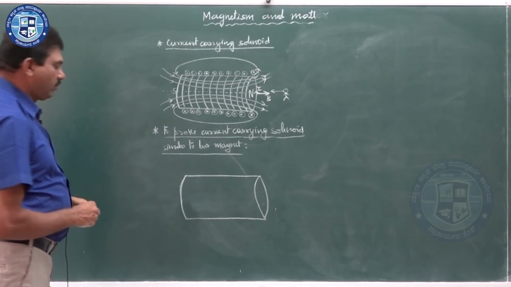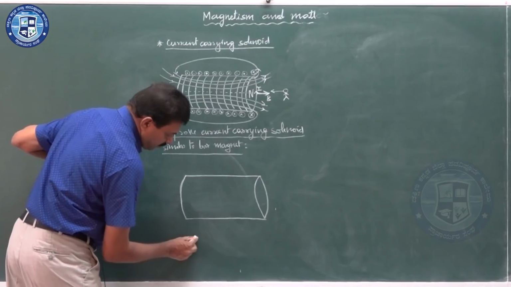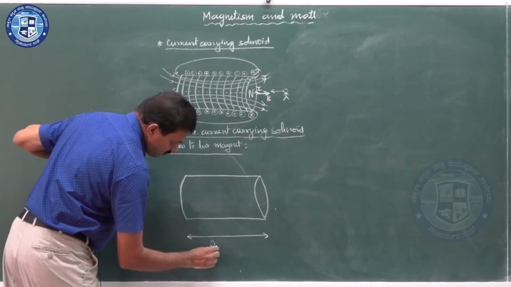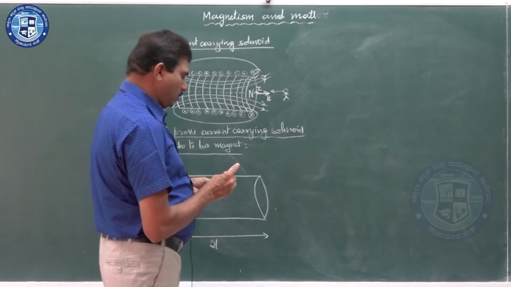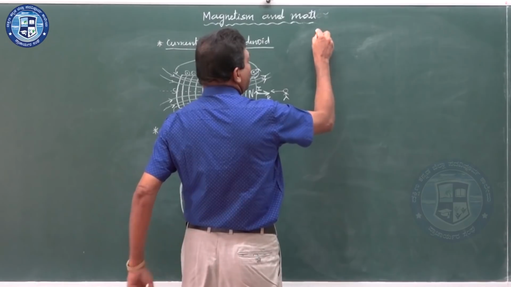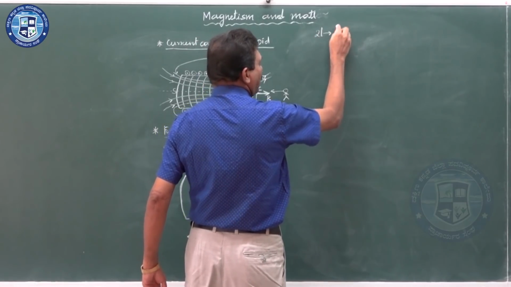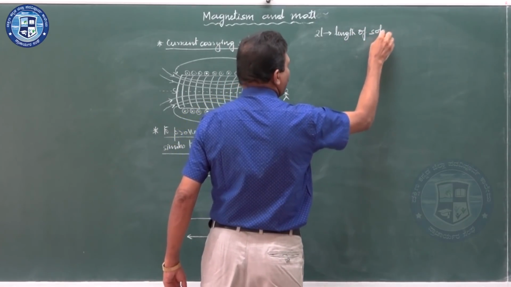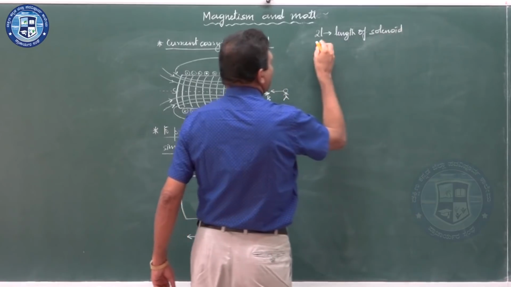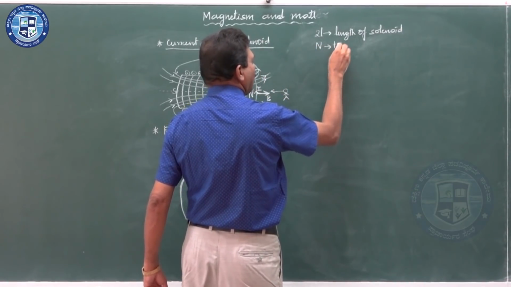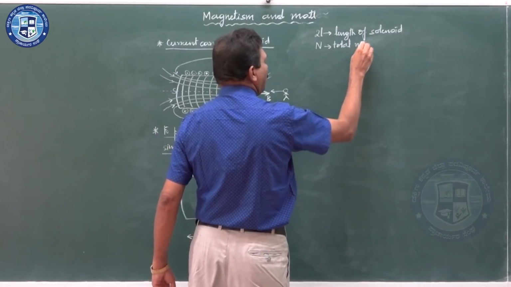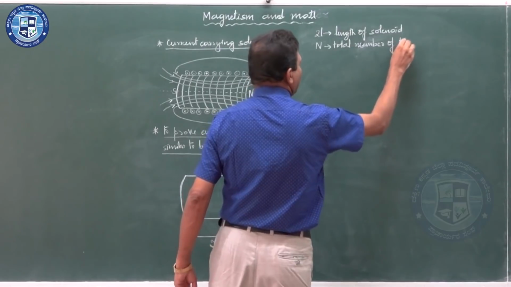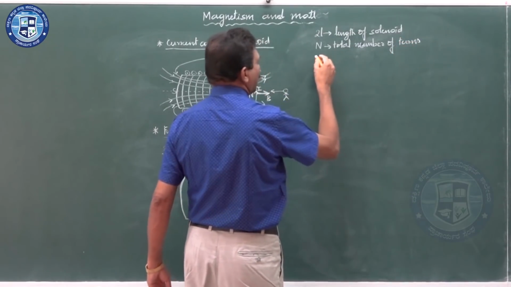This is the solenoid. I am considering the length of this solenoid. Length of the solenoid is 2L. Okay. Now, I will mention one by one. 2L is taken as the length of the solenoid. Capital N is the total number of turns in the solenoid.